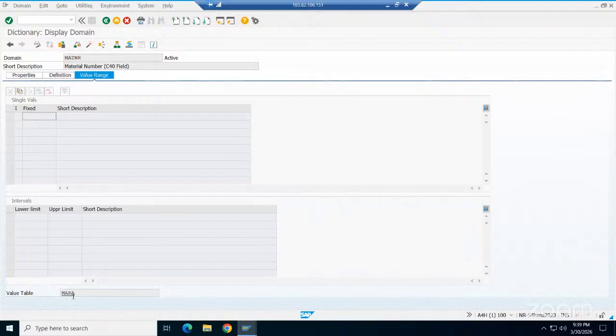This concept, the value table, we will see in the next class. Range values are sometimes used if you want to restrict, but that is not that useful, though. This concept is very useful.